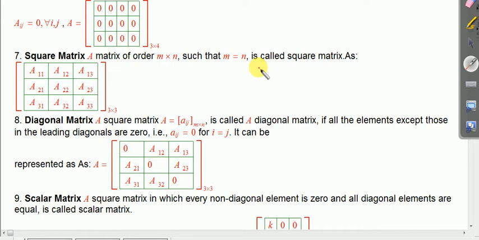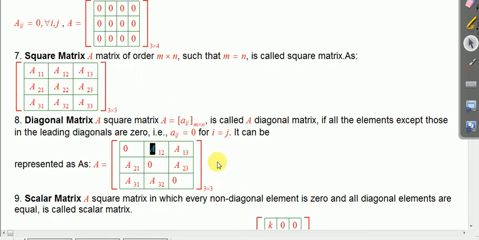A diagonal matrix is essentially a square matrix first, and a square matrix whose all non-diagonal elements are zero is known as a diagonal matrix. Here is a matrix. Now see, A11, A22, A33 are the diagonal elements. I mean Aij is 0 if i is not equal to j. Here I should write the element as a small letter.